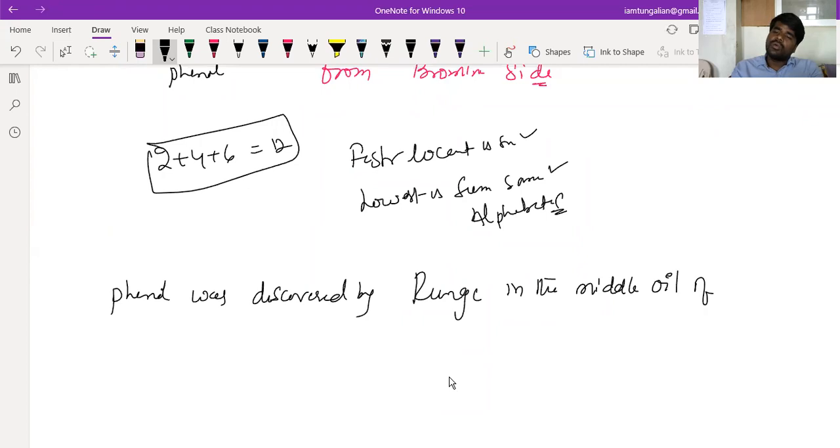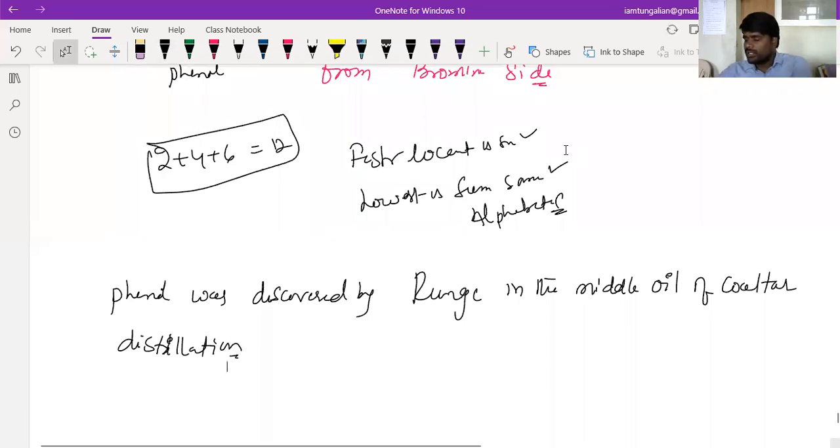Coal tar is nothing but a petroleum product, obtained by coal tar distillation, we call it.